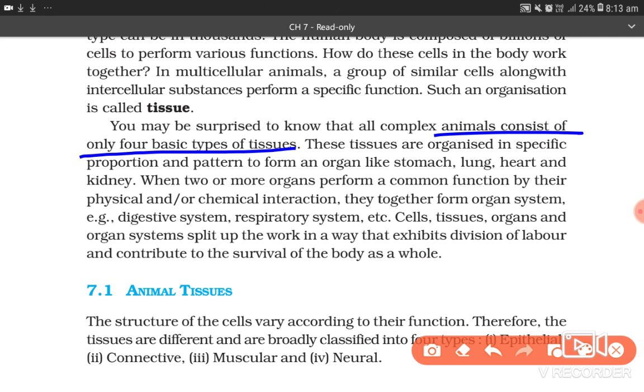These tissues are organized in specific proportion and pattern to form an organ like stomach, lung, heart, and kidney. When 2 or more organs perform a common function by their physical and/or chemical interaction, they together form an organ system. Example: digestive system, respiratory system, etc. Cells, tissues, organs and organ systems split up the work in a way that exhibits division of labor and contribute to the survival of the body as a whole.